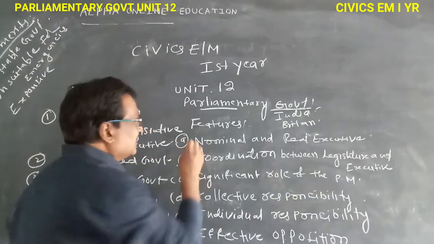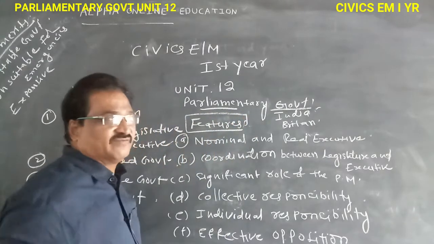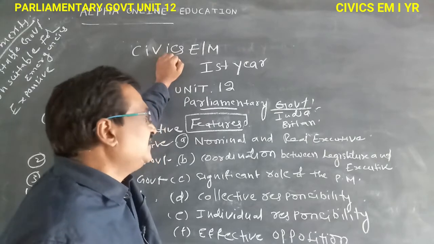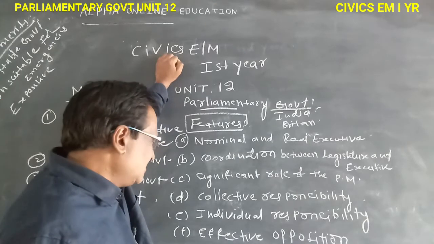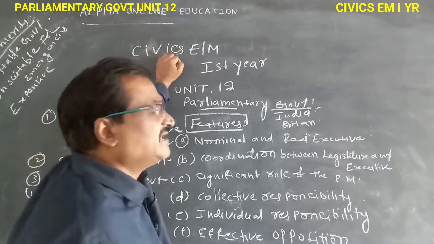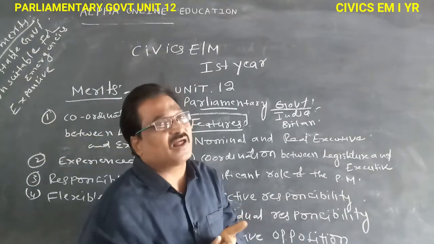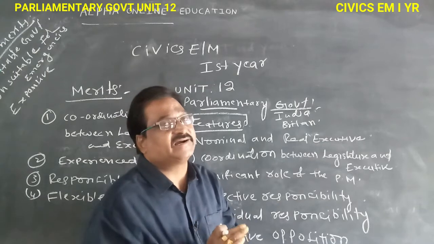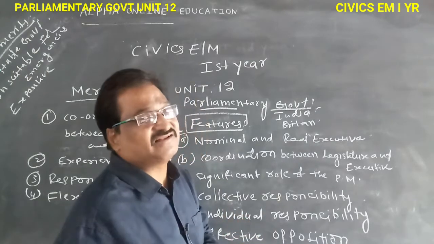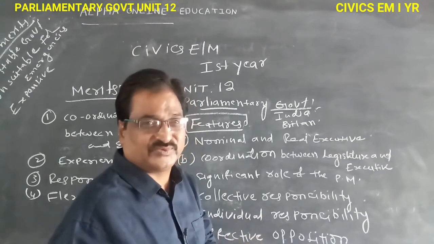Here are the features of the parliamentary government system. A, nominal and real executive. In the parliamentary government system there are two executives: one is nominal and another is real executive.